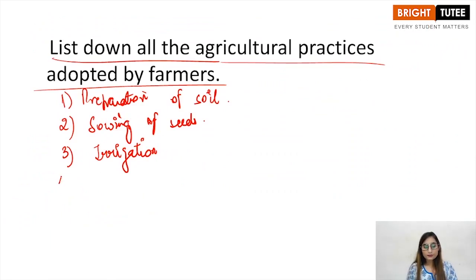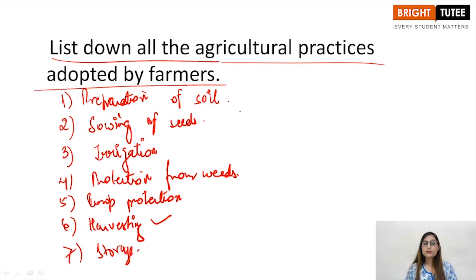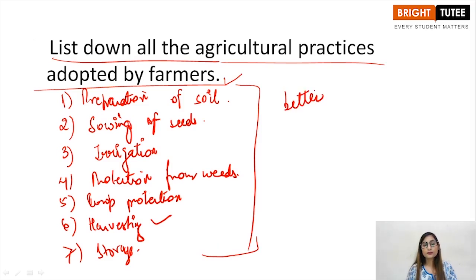Then we have protection from weeds, right? Third is crop protection. Sixth is harvesting, in which we obtain the yield from the grown crop. Seventh is storage. So these are the different agricultural practices adopted by farmers over a certain period of time, and these are all useful and help in growth of better crop yield,